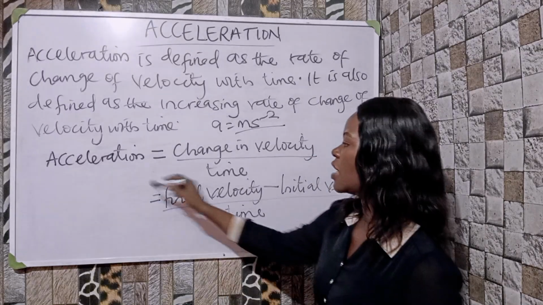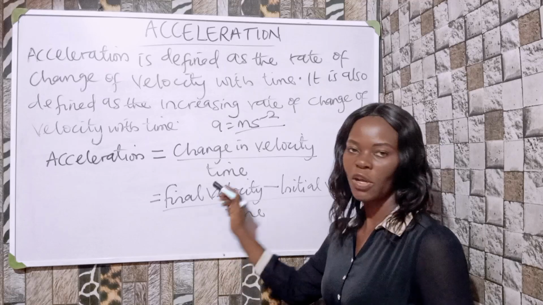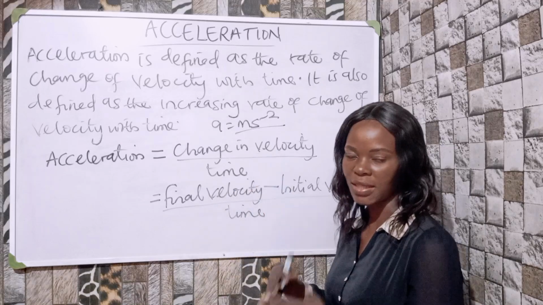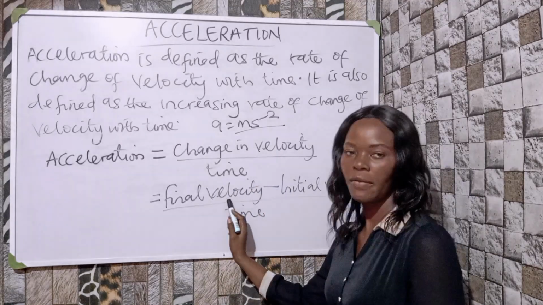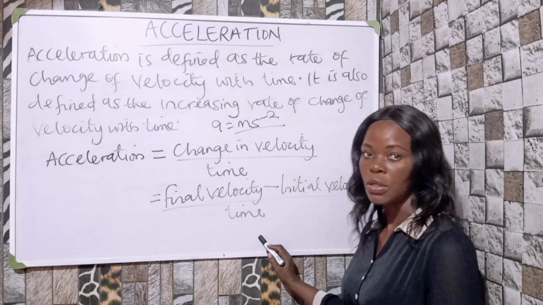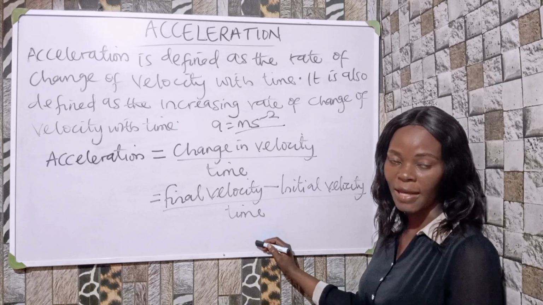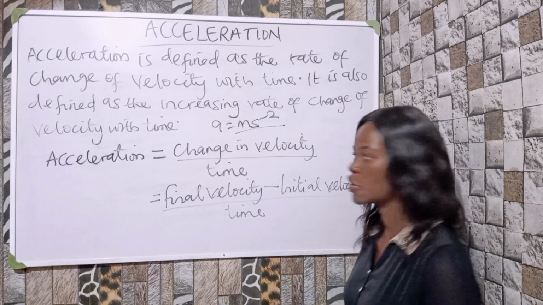If acceleration is change in velocity over time, then acceleration is final velocity minus initial velocity over time. When we subtract the difference, we divide it by time. That gives us our acceleration.